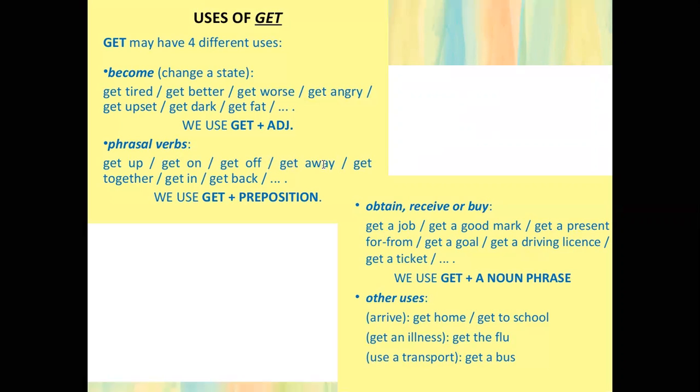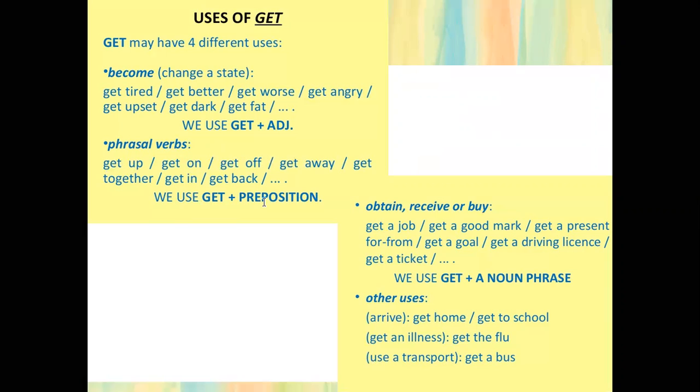Then get away is salirse con las suyas. Get together is reunirse. Get in, enter in a car. Get back, regresar. So the preposition changes the meaning. Every time I add a new preposition, it changes. How can we learn this? There's not a rule for this, it's just memory. These are the phrasal verbs. So every time I add a different preposition, we are going to have a different verb. That's why we need to memorize the meaning of get up, get on, get off. And we have a lot. Take a look, there are more.